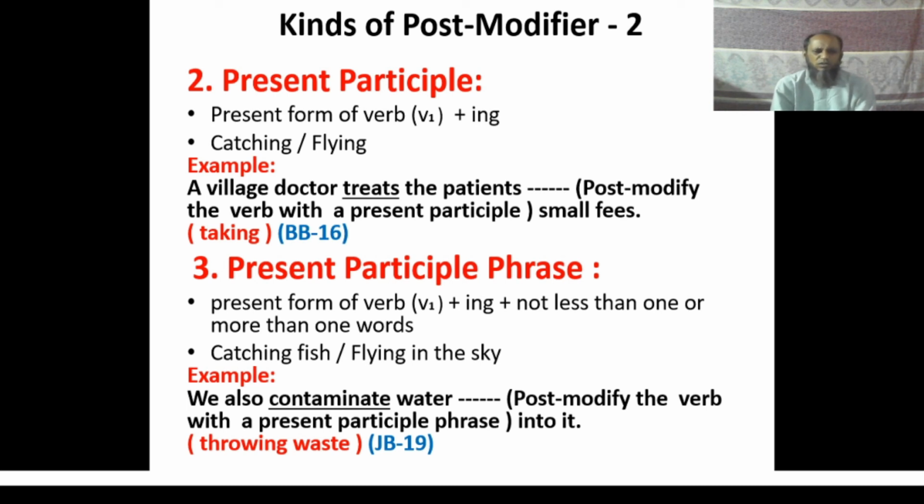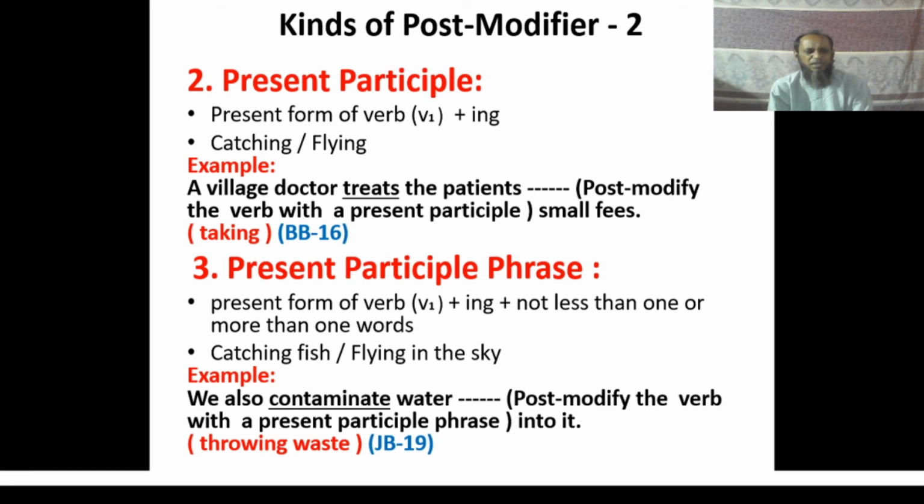A village doctor treats the patients dash a small fish. You have to post modify the verb treats with a present participle. The target word here is treats, and you have to use a present participle to post modify the target word, the verb treats.